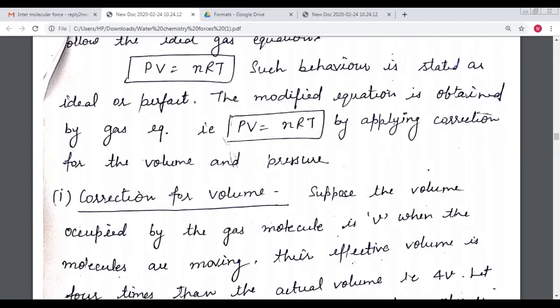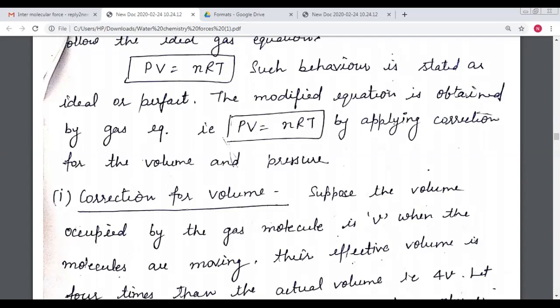Here is the theory work. According to the kinetic molecular theory, we remember that there are two main points here. One point is that the volume of a gas molecule is lesser than the gas volume, and the other point is that there is no attraction or repulsion among the gaseous molecules. I read again: the first point is that the volume of the gas molecule is lesser than the gas volume, and there is no attraction or repulsion among the gaseous molecules.